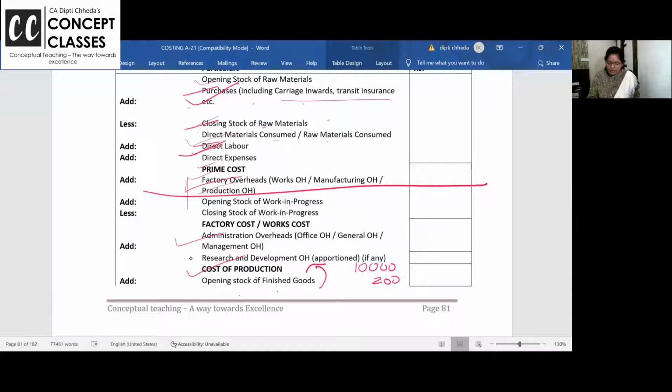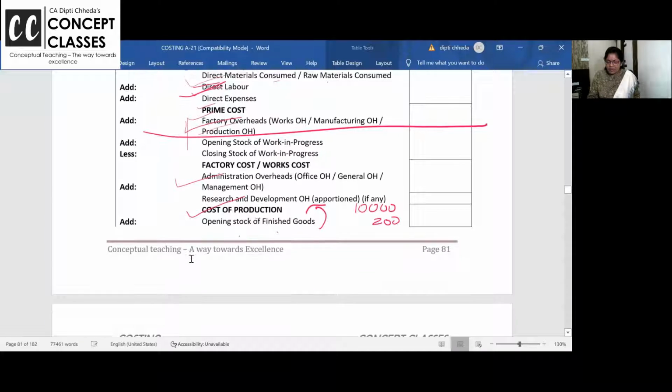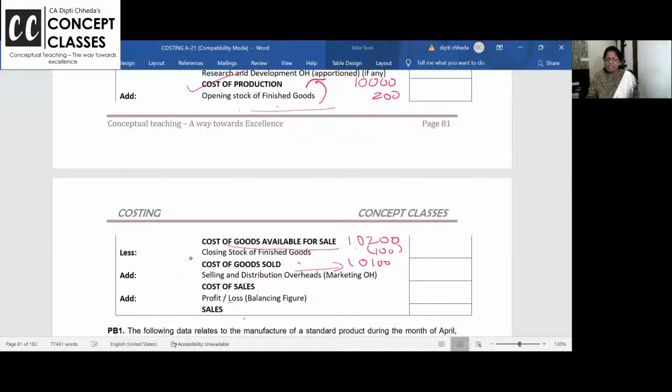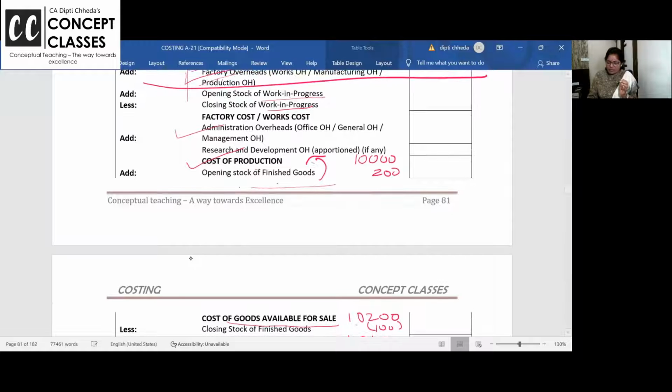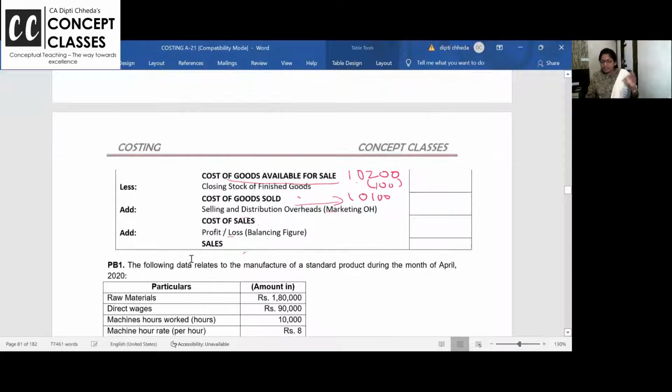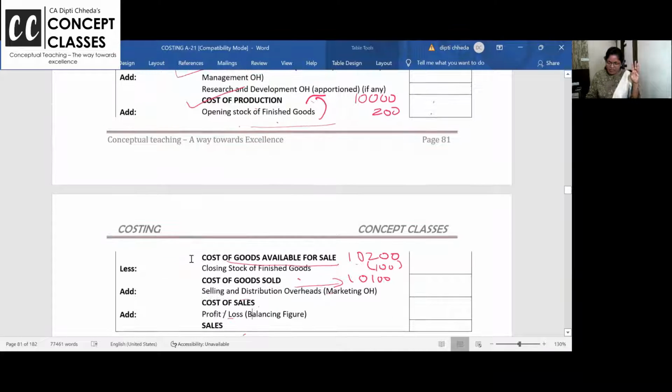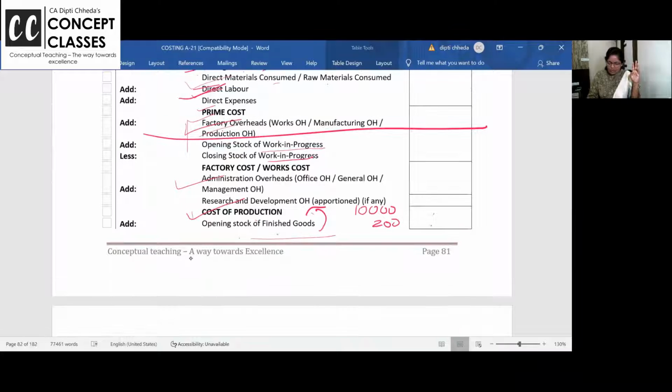Opening and closing stock of inventory will come here. Immediately after factory overhead, opening and closing work in progress, and finished goods will come at the level of cost of production. Cost of production, add opening stock minus the closing stock. So can I conclude there are three types of inventory? Finished goods stock is valued at cost of the production.